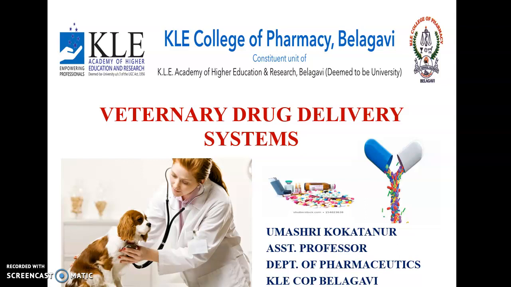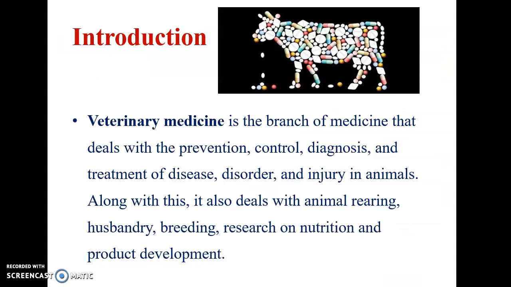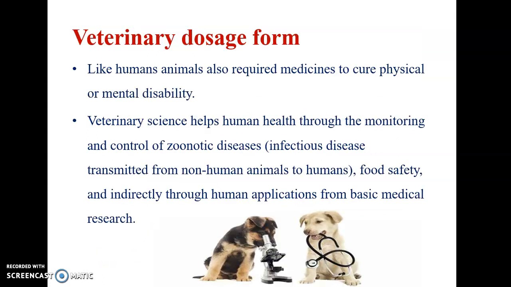Today I am going to discuss veterinary drug delivery systems. Coming to the introduction, veterinary medicine is the branch of medicine that deals with prevention, control, diagnosis and treatment of disease, disorders and injury in animals. Along with this, it also deals with animal rearing, husbandry, breeding, research on nutrition and product development.